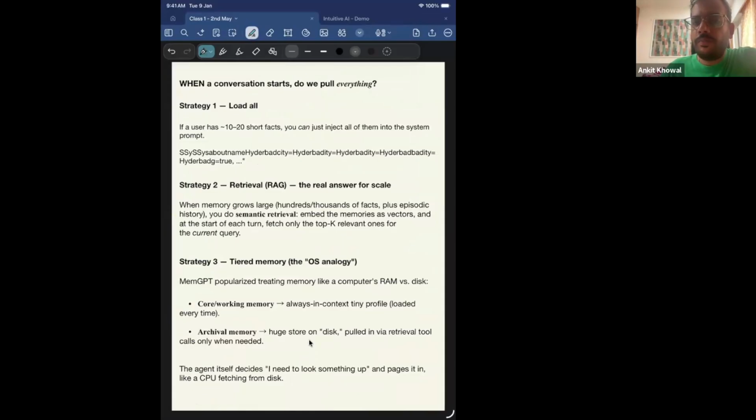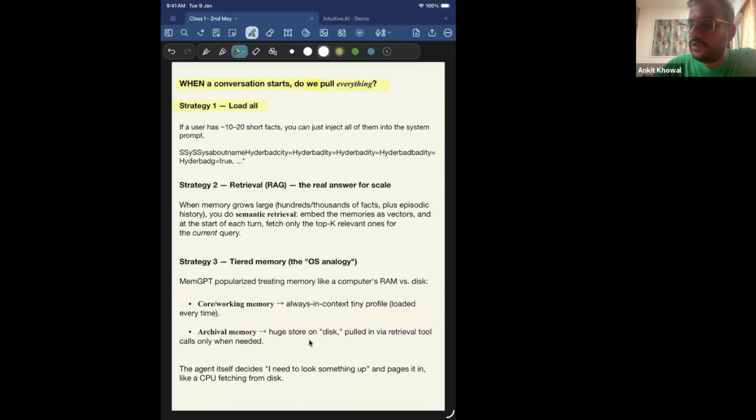Now, one complementary thing which should happen is, now I have stored all the information about the user gradually while the user was interacting with me, right? So when a conversation starts, do we pull everything? In one of the sessions, I collected a lot of information about the user. So now look at strategies for when or how I should load those facts about the user, right? Strategy one could be load all.